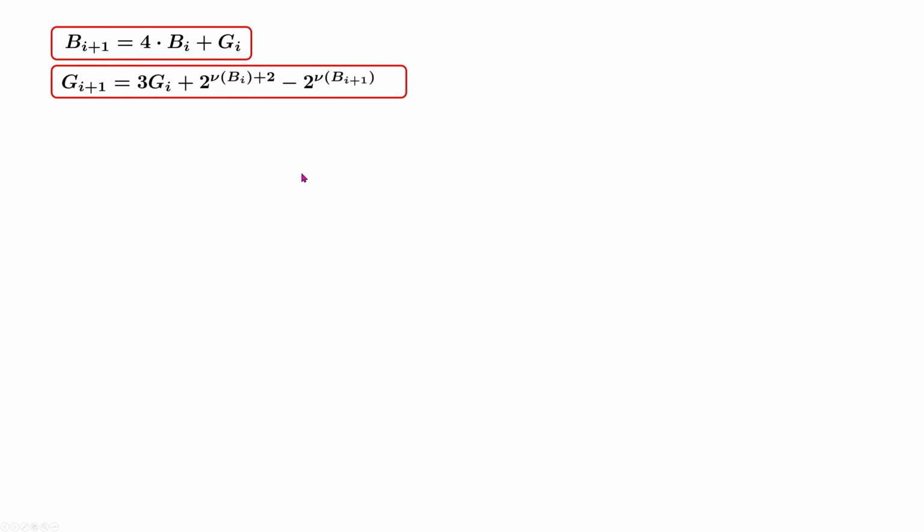We can say that this formula that we've got here for the growth of G_i is not the best one, because it is not only dependent on the previous iteration, G_i and B_i, but also it is dependent on the result of B_i plus 1 and its lowest bit. This formula is not the best and we will try to improve it. We have to consider 3 different cases. Case 1, when the two-adic valuation of G_i is greater than or equal to the two-adic valuation of B_i plus 2.